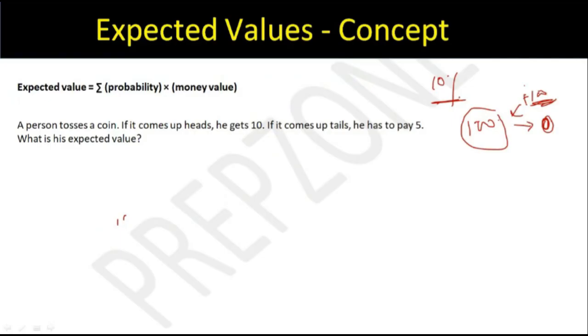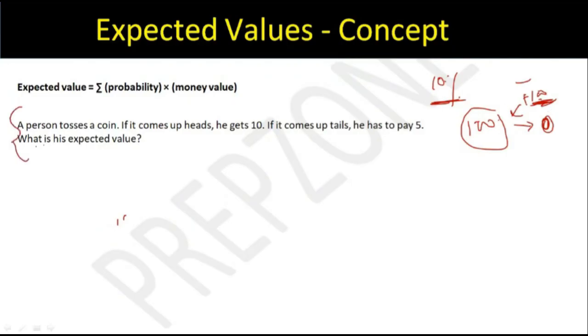So this is how you solve this. In this question, if she loses, she gets 0 rupees. If she wins, she gets 100 rupees. The probability of winning is 10%. So 10% into 100 plus 90% into 0. The answer is rupees 10, which is the expected value. So similarly, let's try to apply this concept here.